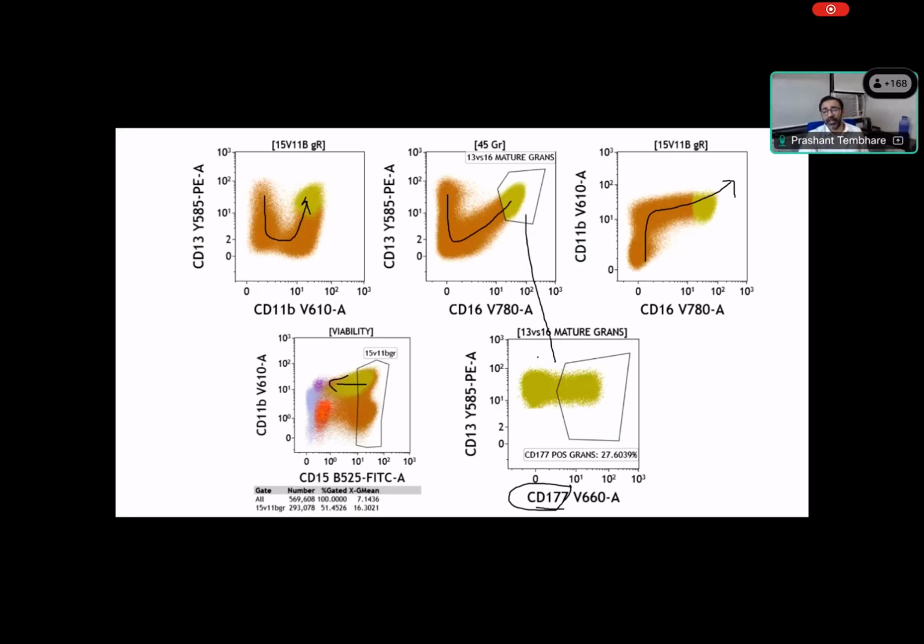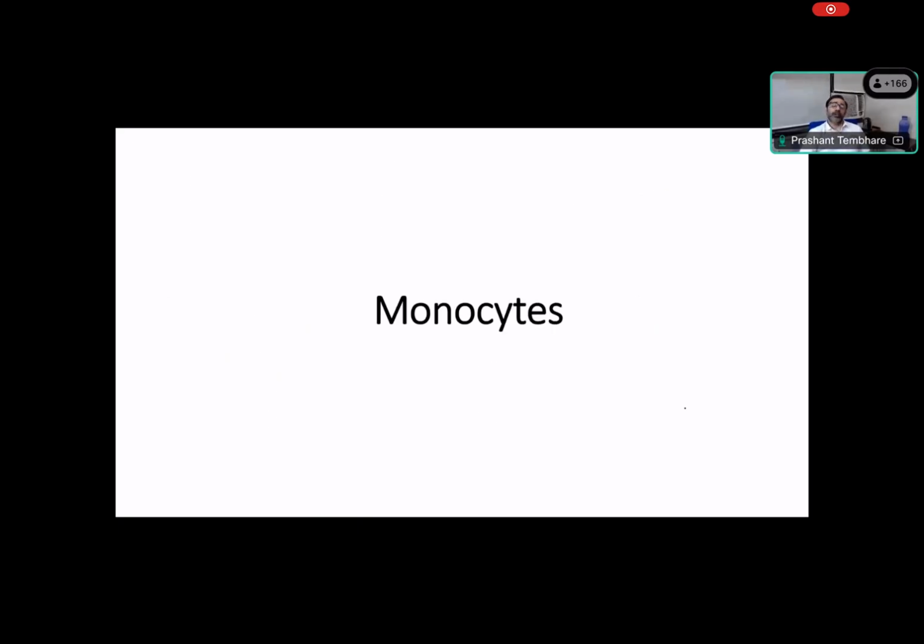For example, in this population of CML neutrophils, this last stage of the granulocyte series, only 27% of cells show CD177 expression. That means more than 70% has lost this expression, which indicates abnormality. So this was about the granulocytic series.